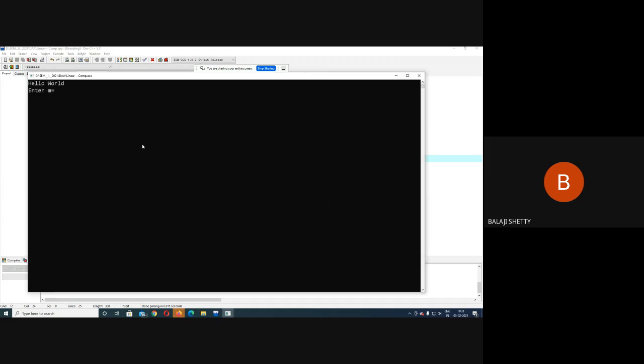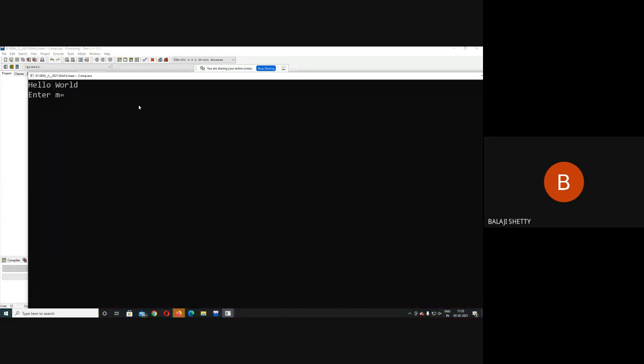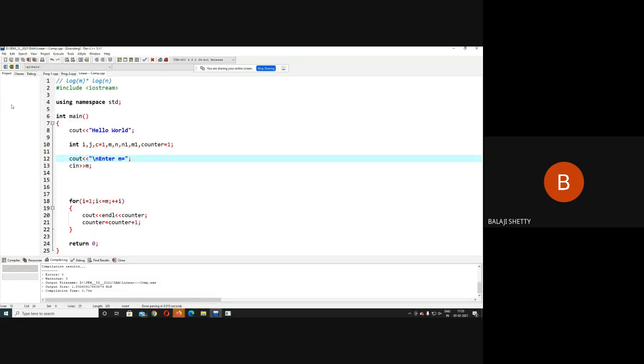Enter value of N. So I enter the value as 10. So 1, 2, 3, 4, 5, 6, 7, 8, 9 times. So how many times does this loop get executed? N times. Because we always write the complexity in terms of N.